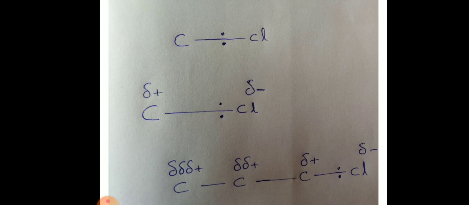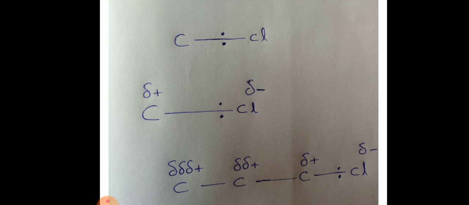So carbon is losing the electron pair and chlorine is gaining, but not completely. It is a partial displacement, not a complete displacement. That's why chlorine gets a partial negative charge and carbon gets a partial positive charge.